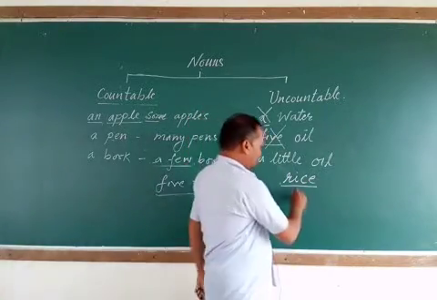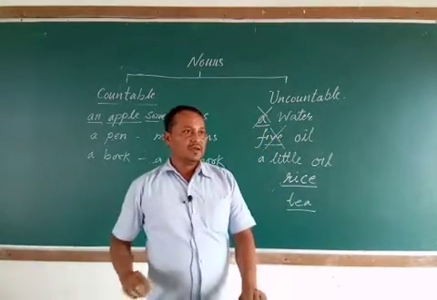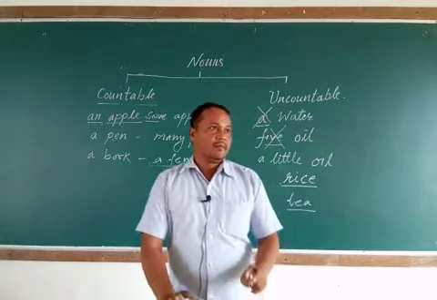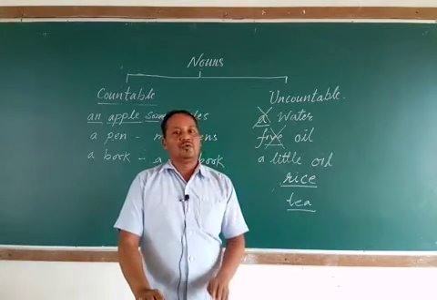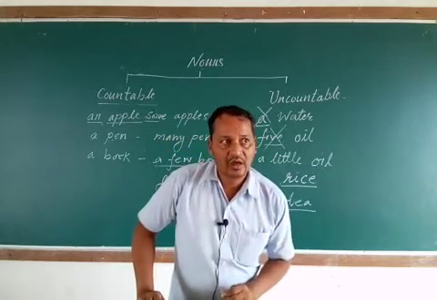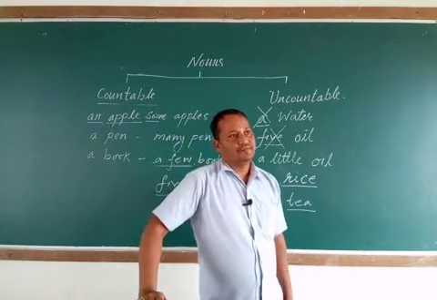You can say tea, you cannot count them. So you can remember that an uncountable noun is hard to count. Uncountable nouns are nouns which are difficult to count.